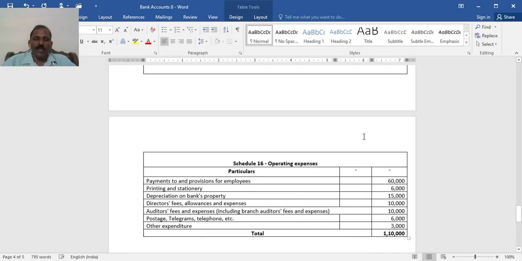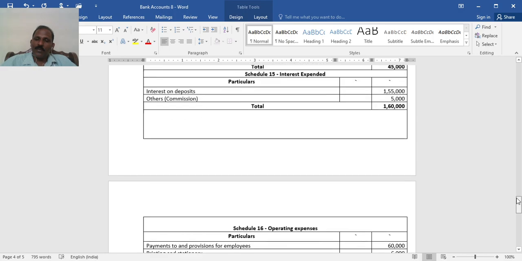Then other expenses, starting with payment to and provision for employees 60,000, printing and stationery 6,000, depreciation on bank property 15,015, director fees, allowances and expenses 10,000. These are all straight items given on the debit column of the trial balance. Then postage, telegram, telephone 6,000, other expenses 3,000. Total of schedule 16 is 1,10,000.